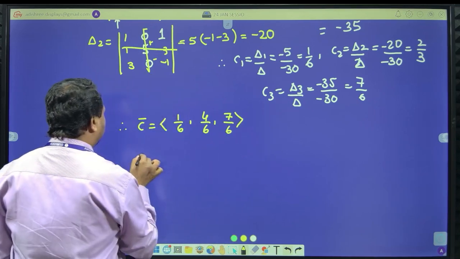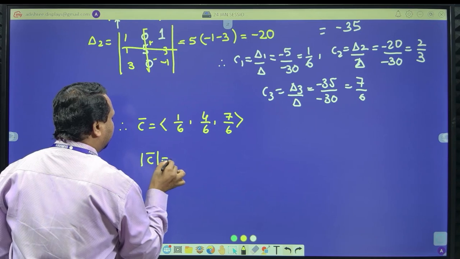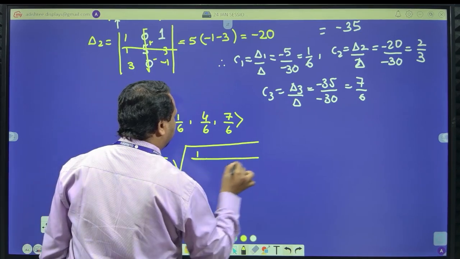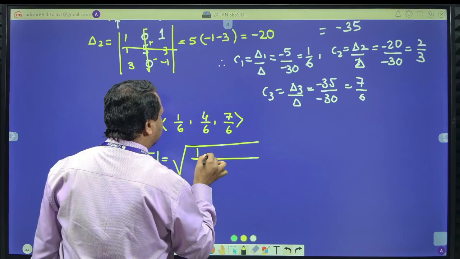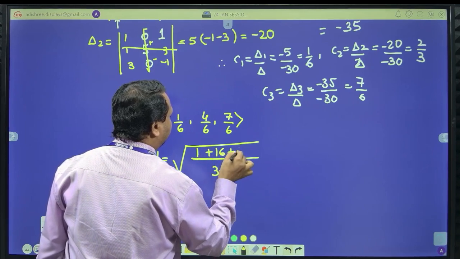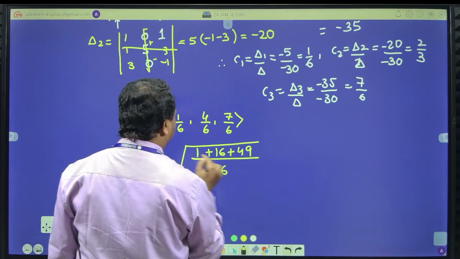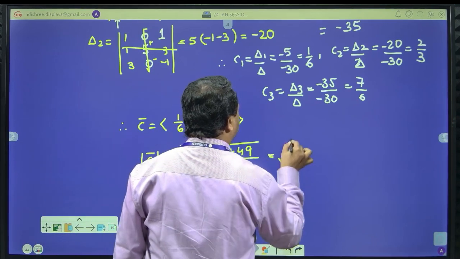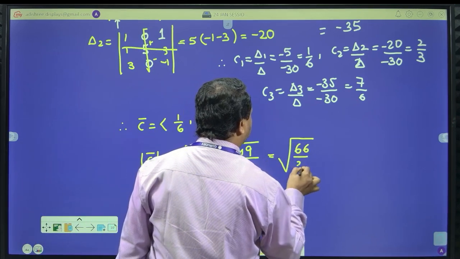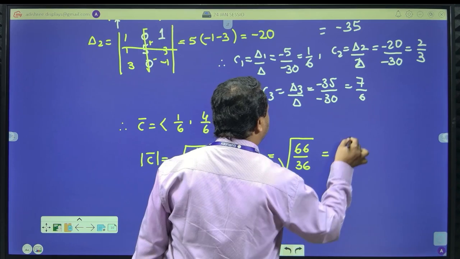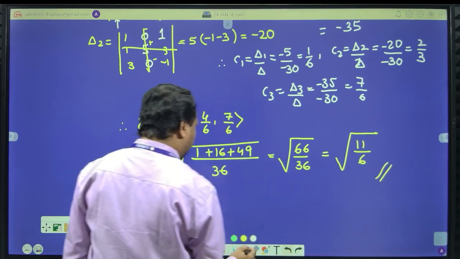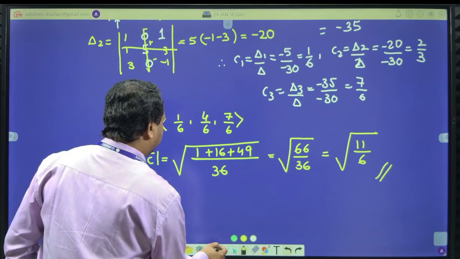What is the question? The question is to find the magnitude of C. What is the magnitude of C? 1 by 36, 16 by 36, 49 by 36. 49 plus 1 is 50, 50 plus 16 is 66, square root of 66 divided by 36. So what can you write? Is it divisible by 6? What should be your answer in this case?